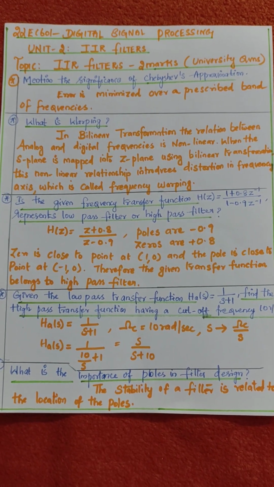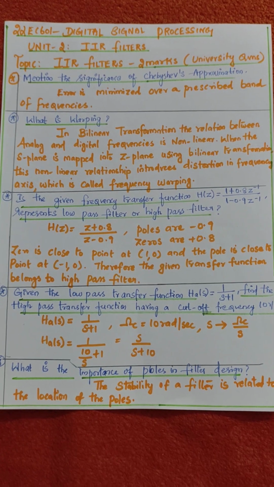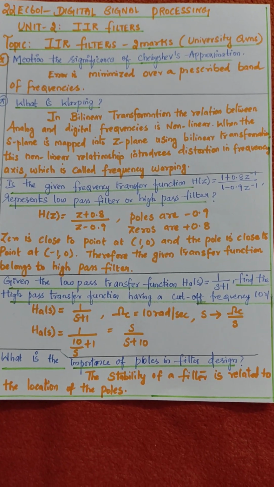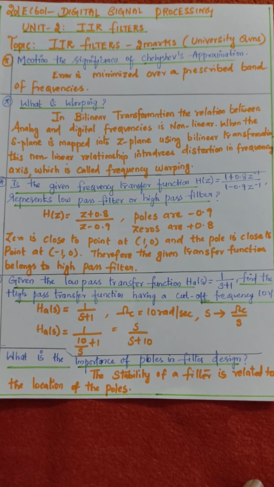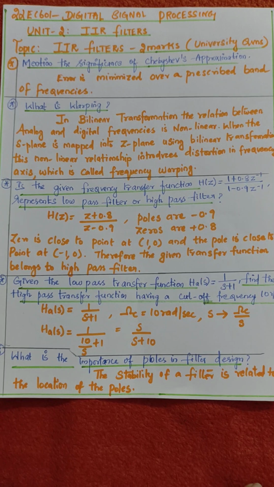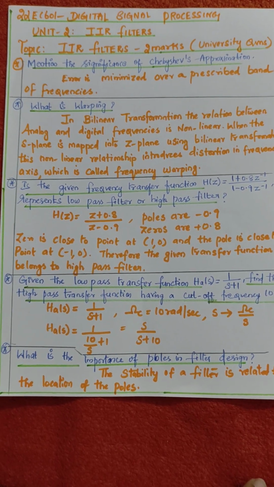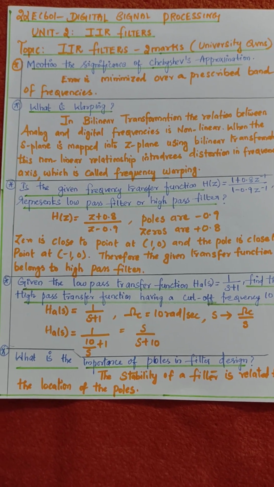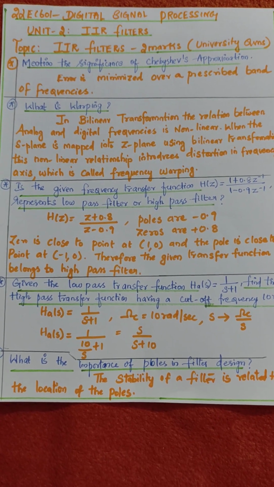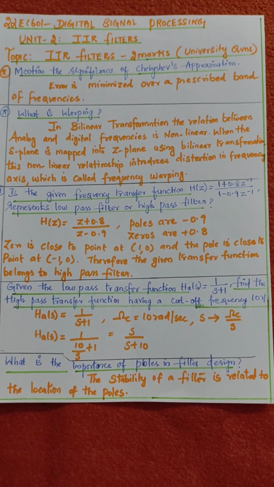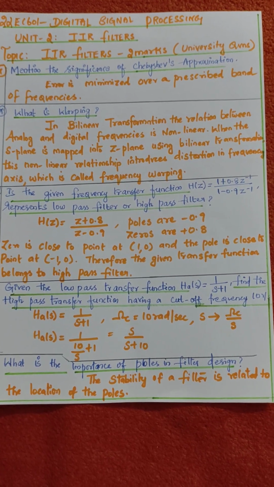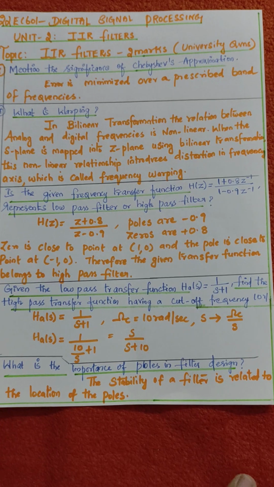What is warping? This warping effect takes place in the bilinear transformation. In bilinear transformation, the relation between analog and digital frequencies is non-linear. It should not be linear. What is linear? It supports the superposition principle. Why does it need to support the superposition principle? There, weighted input and weighted output have a corresponding condition. If not, it is a non-linear term. In bilinear transformation, the relation between analog and digital frequency is non-linear.